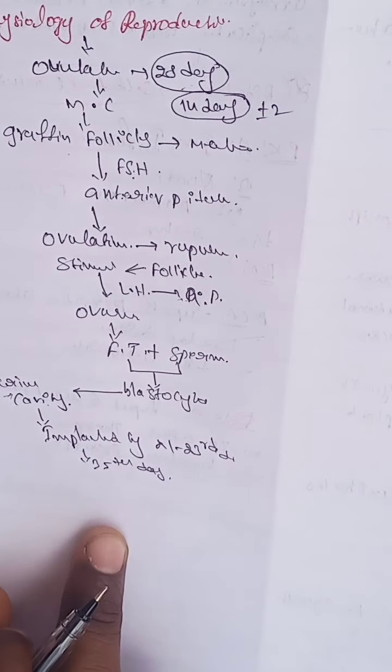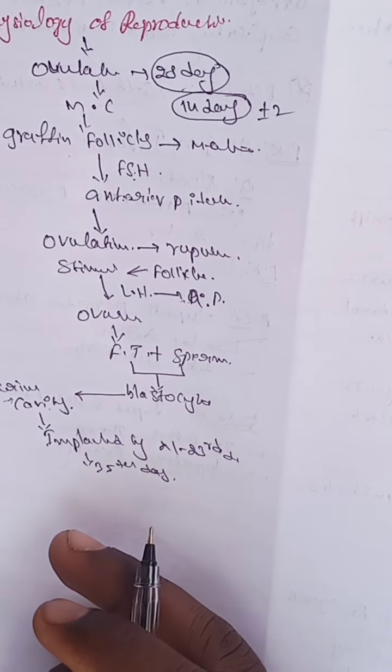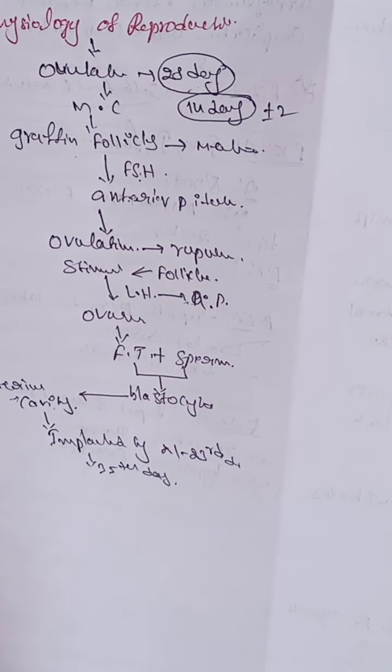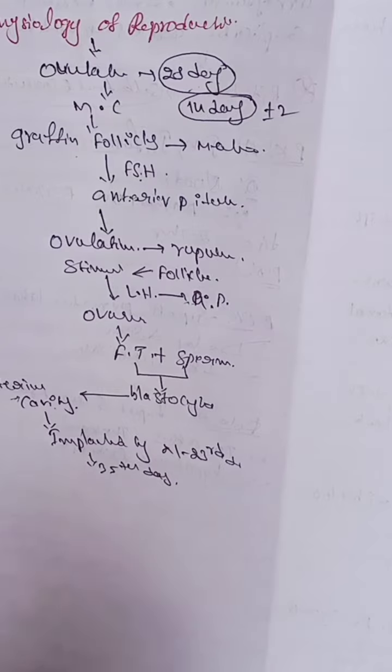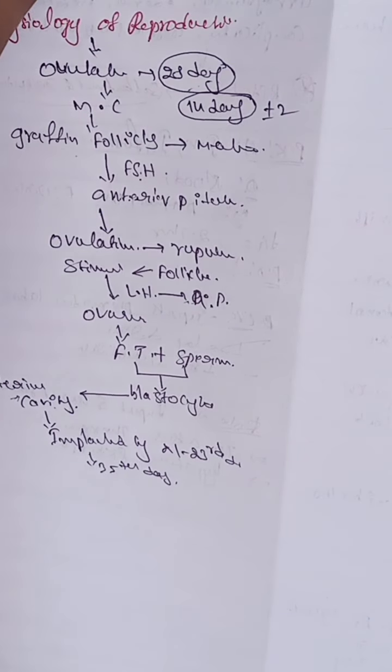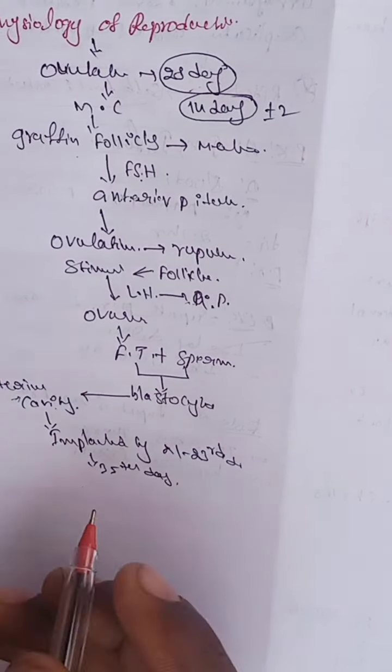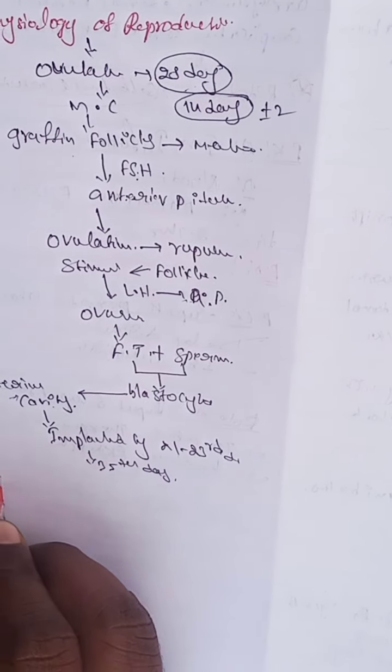So after 35 days, the pregnancy is confirmed. Now, what is our topic? Oral contraception. Contraception means control of fertility. How do we control fertility?